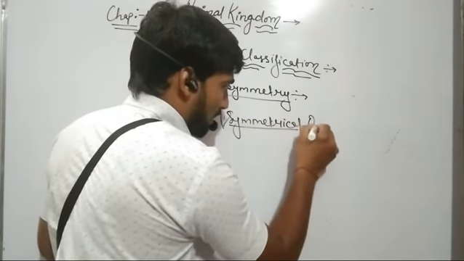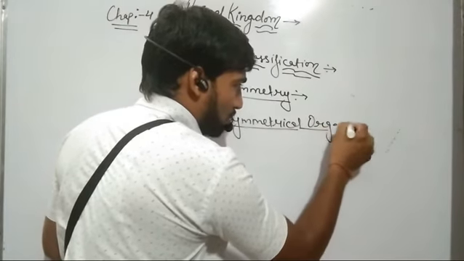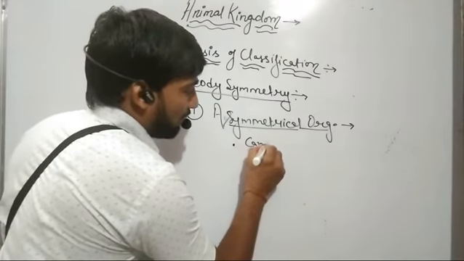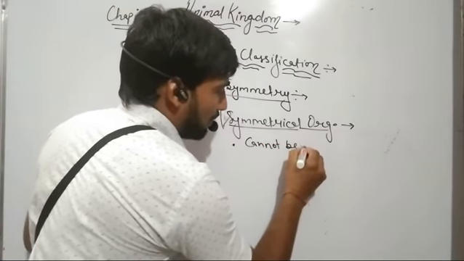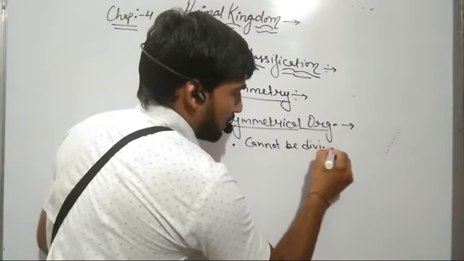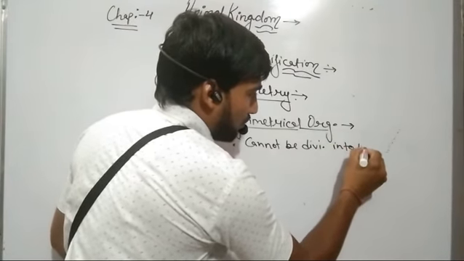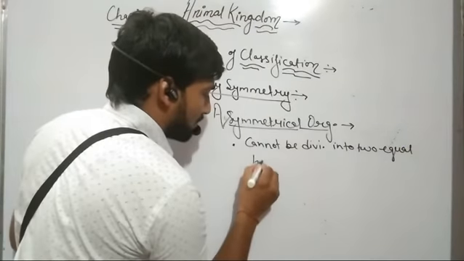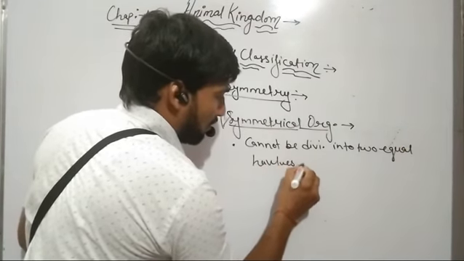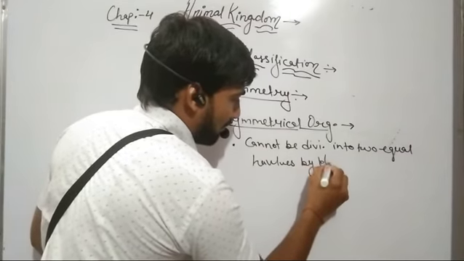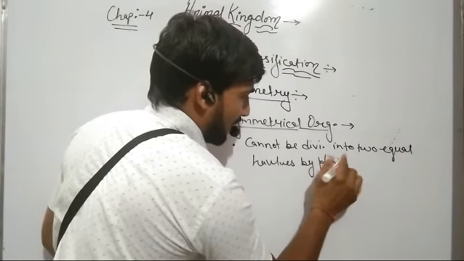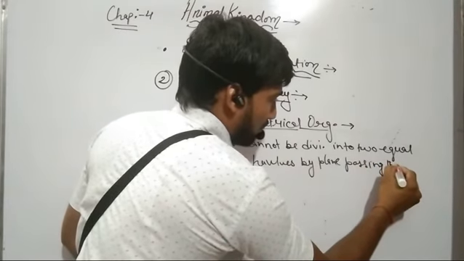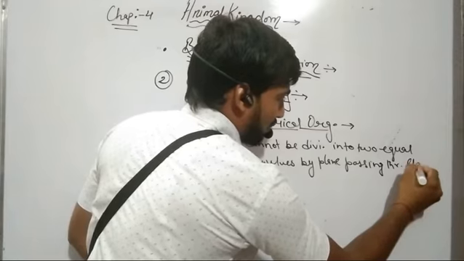Asymmetrical organisms are those organisms in which their body cannot be divided into two equal halves by any plane passing through their center or central axis.